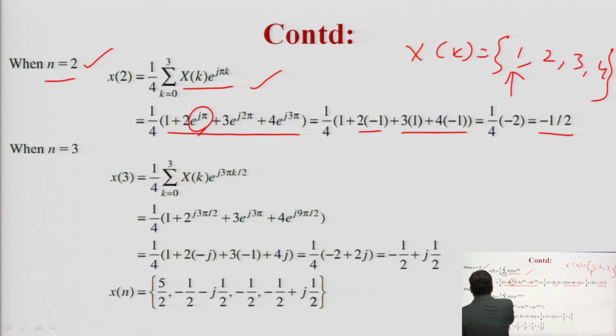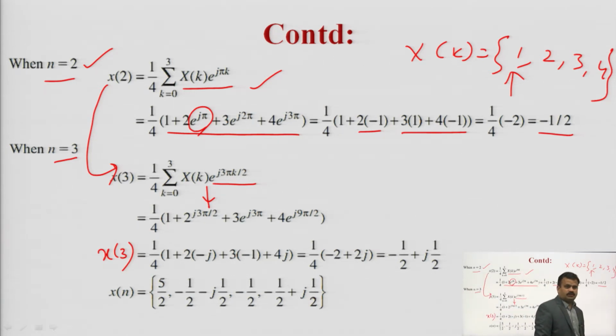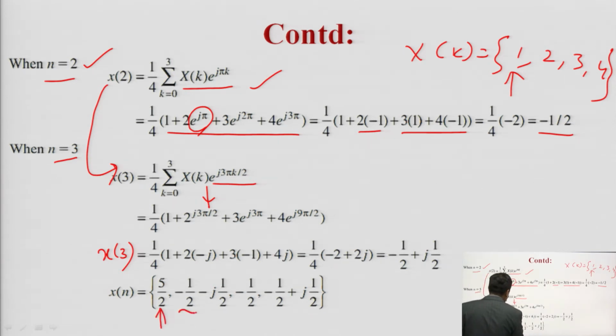Again you have to put n is equal to 3. So, similarly you put small n is equal to 3, then you will get 1 upon 4 summation k 0 to 3 x of k into e to the power j 3 pi k by 2. Now, again you have to put the values here and you will get the answer: at small n is equal to 3, x of 3 is equal to this one. Now, you are getting x of n: at 0 it was 5 by 2, at 1 it was this one, at 2 it was this one, okay, and at 3 it was this one, okay, this was at small n is equal to 3.